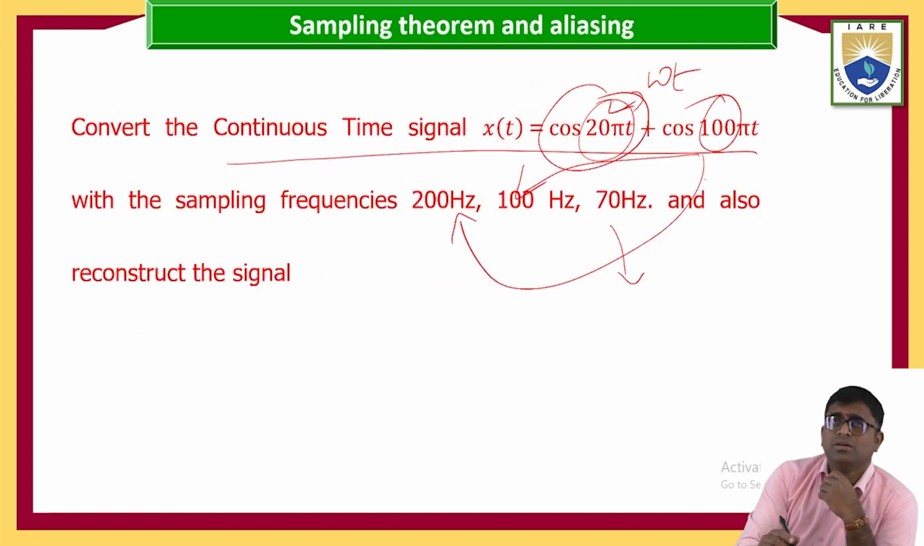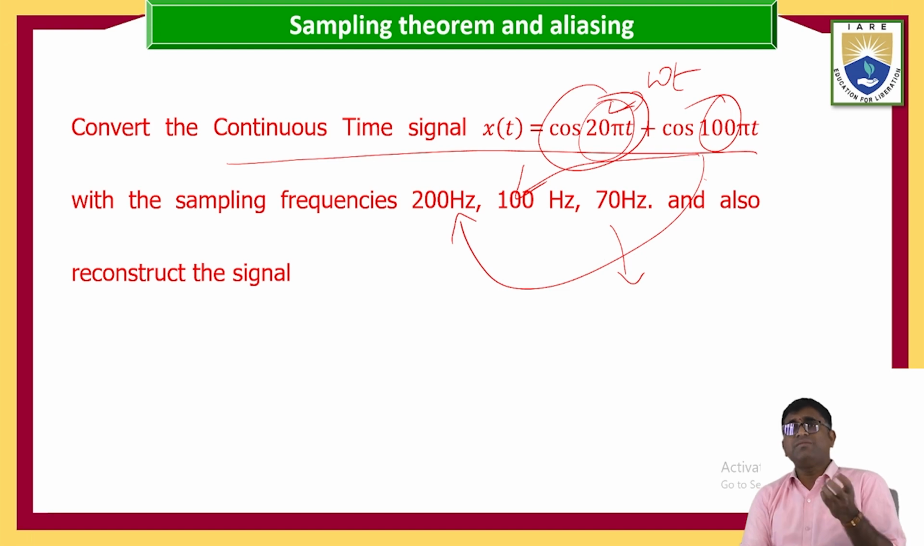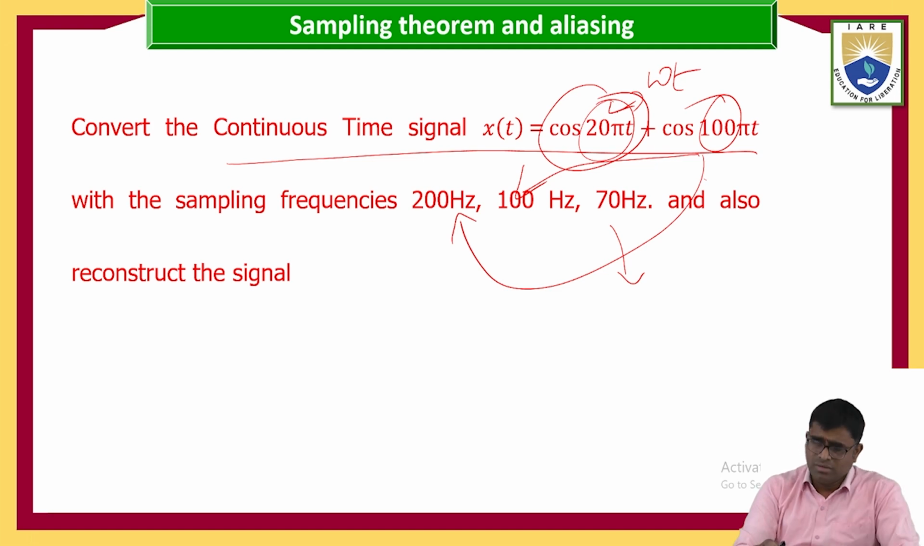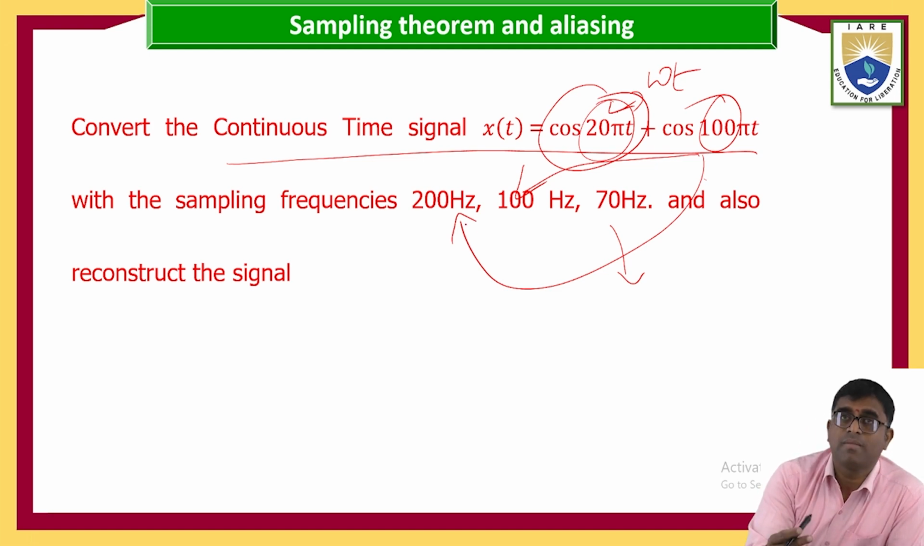Okay, so 100 is in sampling, 200 is over sampling, and it is under sampling. Now with these sampling frequencies, we are going to be reconstructing the signal. Okay, and continuous. Okay, go for it.